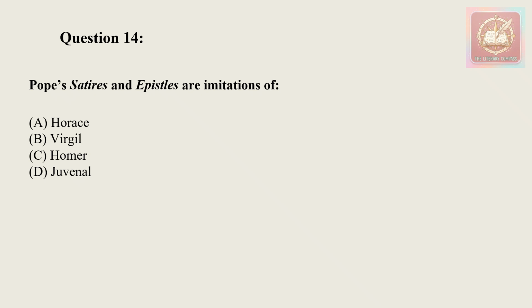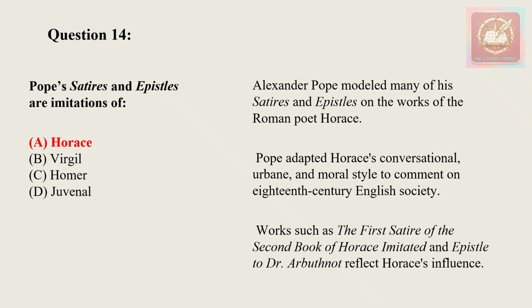Moving on to the next question. Pope's satires and epistles are imitations of option A, Horace, option B, Virgil, option C, Homer, and option D, Juvenal. The correct answer for this question will be Horace. Alexander Pope modeled many of his satires on the work of Horace, and he adapted the conversational and moral style of Horace.